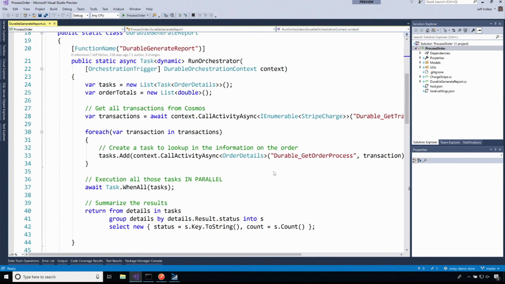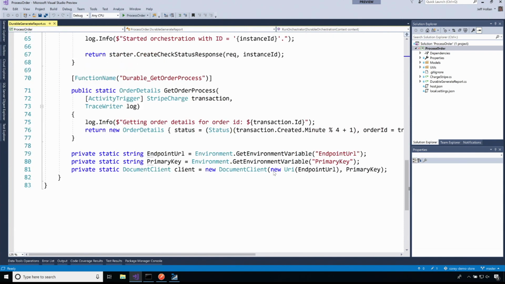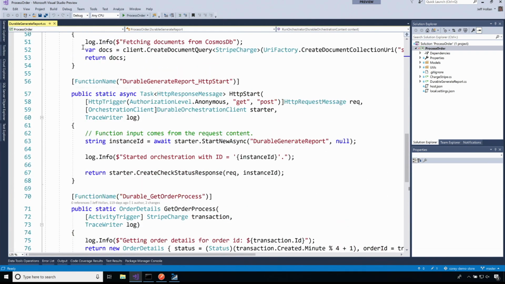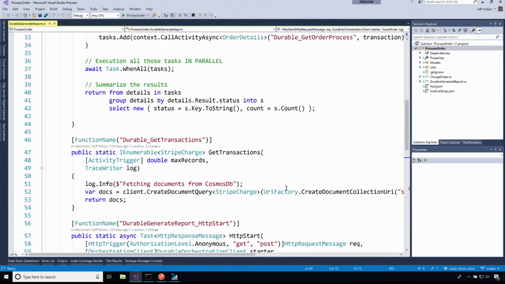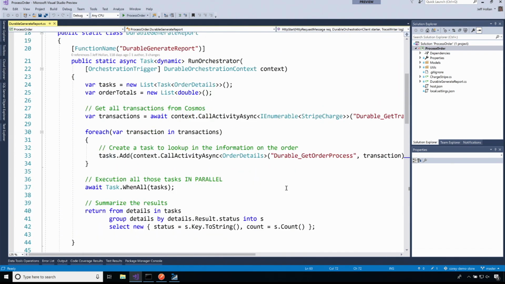All right, so here is that report generator as a durable function. I'm actually going to start from the bottom again to peel this apart. I have here my starter function, same as before. I'm going to get an HTTP request that says, hey, go generate the report for me. That starter function is going to call the durable generate report orchestrator. So it's going to say, hey, go start this orchestration. That's all this code right here.